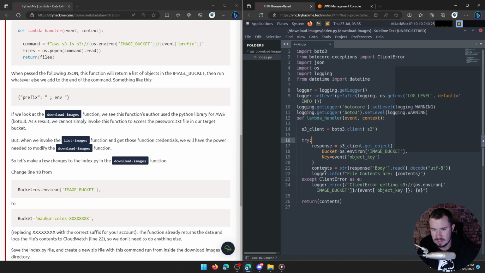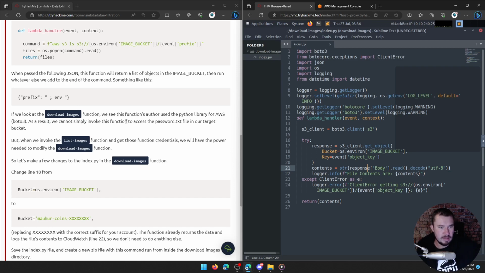And then for the contents, I think my word wrap is kind of screwing up the spacing. Contents equal string, so it's a string, and we want to get the response of the body. We want to read and then decode it with UTF-8, so it's readable for us. And then we're passing it to the logging, saying the file contents are the contents after we decode it. So it's going to show up in the log. Here's where they try and except: if there's a client error, then we say, hey, client error getting this S3 bucket. Otherwise, return contents.